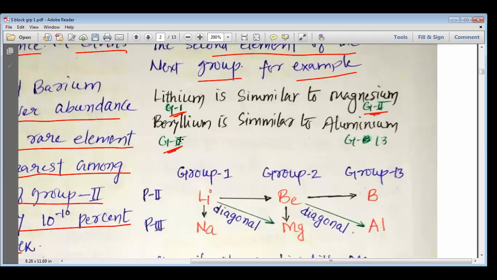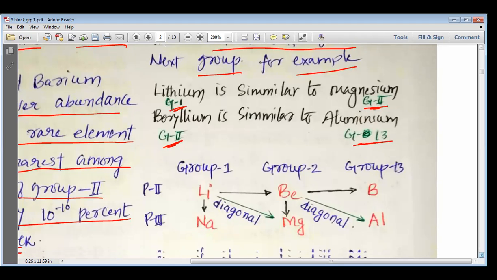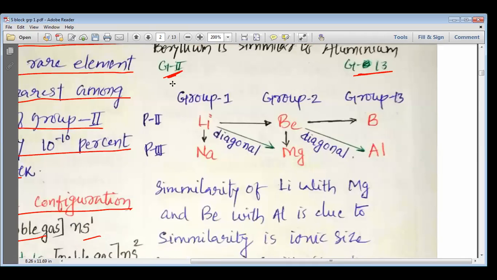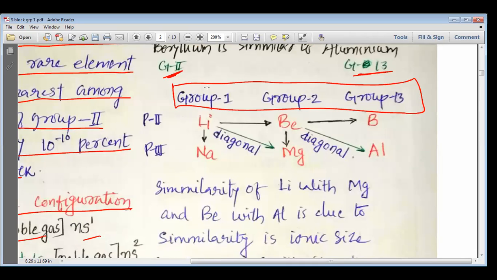Beryllium, which belongs to group number 2, is similar to aluminum, which is group number 13. So if you write the groups 1, 2, and 13, and then write their elements, lithium, sodium, beryllium, magnesium, and boron, aluminum, then we can see that lithium is very similar to magnesium. Beryllium is very similar to aluminum.